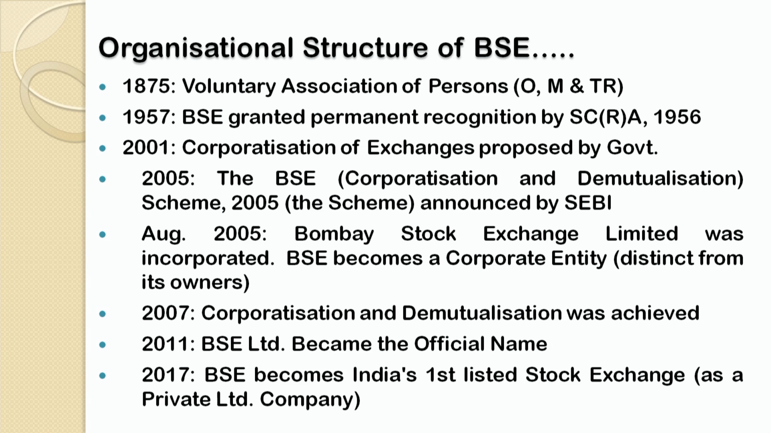Now, what is the specialty of voluntary association of persons kind of organizations? Under a voluntary association of persons, all three major segments of the stock markets, that is ownership, management and trading rights, were fully under the control of brokers.